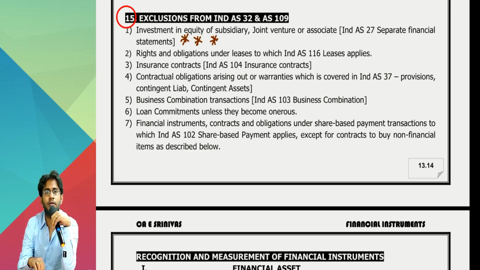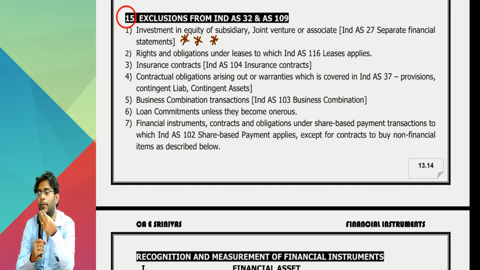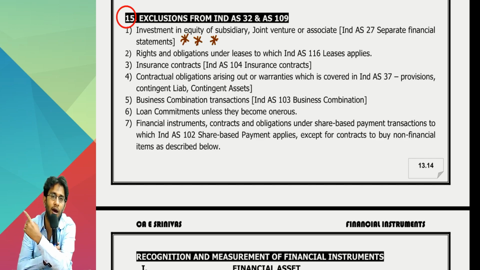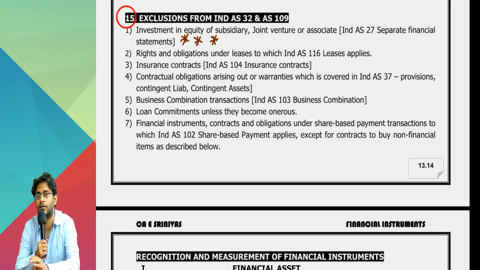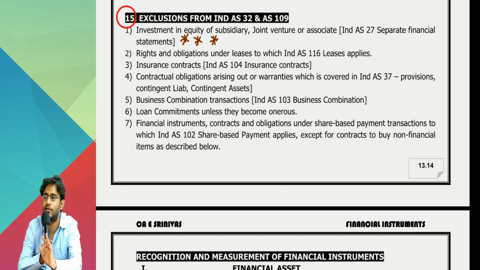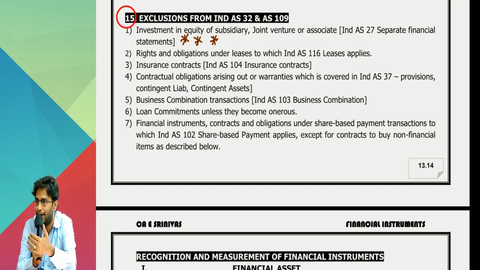We all know that investment in equity share is forming part of your financial asset definition. So every investment in equity share should be covered under the financial instruments standard. But these three are not covered. Investment in equity shares of subsidiary, joint venture or associate are not in the scope of the financial instruments standard. Even though that is investment in equity share, not covered. Sir, why not covered? Later on, once we start 109, you will understand that all investment in equity shares should be measured at FVTPL or FVTOCI, which means you have to fair value the shares.